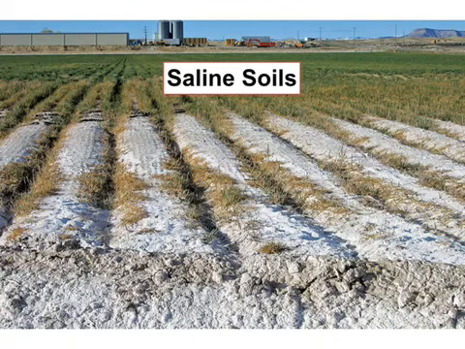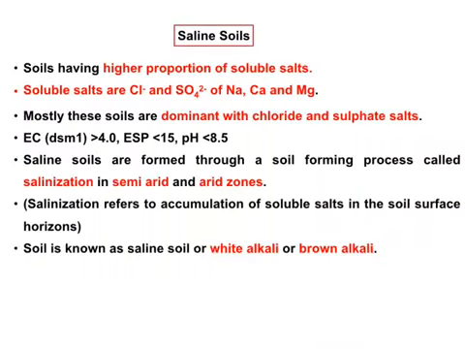Today we are going to see about saline soil. Saline soils have a higher amount of soluble salts. Soluble salts mean they contain chloride and sulfate of sodium, calcium and magnesium. It means it contains sodium chloride, magnesium sulfate and calcium sulfate like that. These are the soluble salts present in saline soils. This soil contains mostly chloride and sulfate salts only.